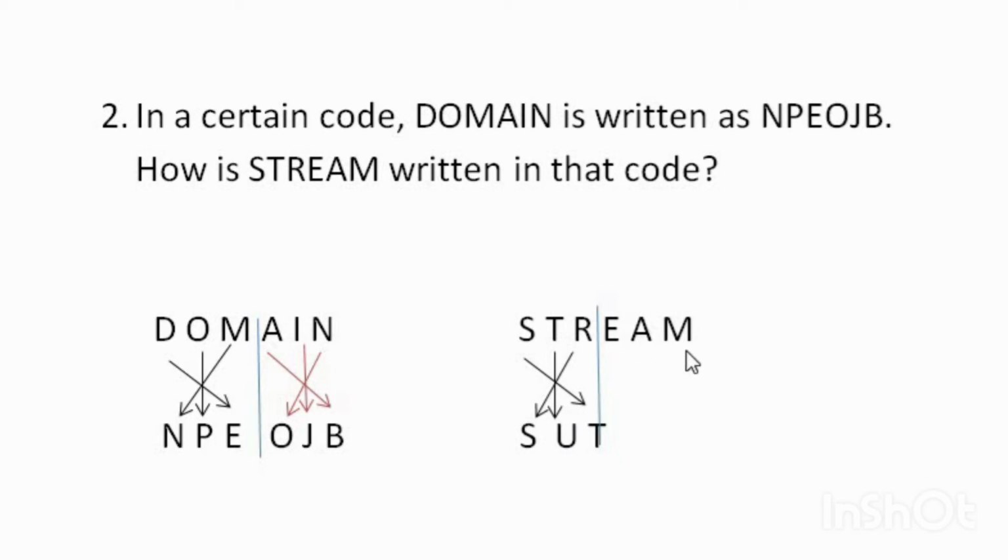Similarly, the next letters of E, A and M can be written like this. That is, the next letter of E, F is written here. The next letter of M, N is written here. And the next letter of A, B is written here. So the answer is SUTNBF.